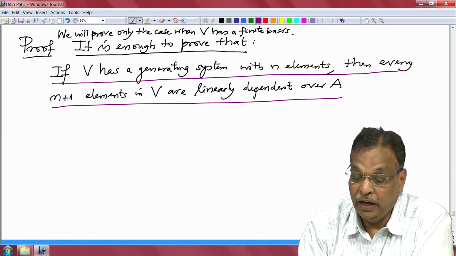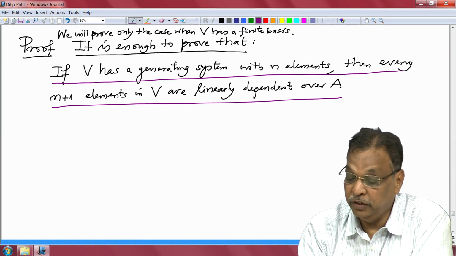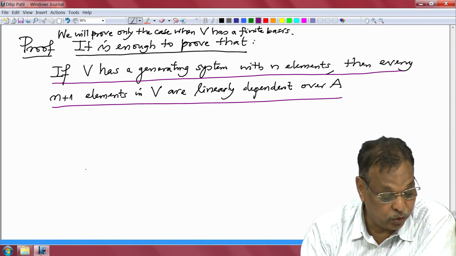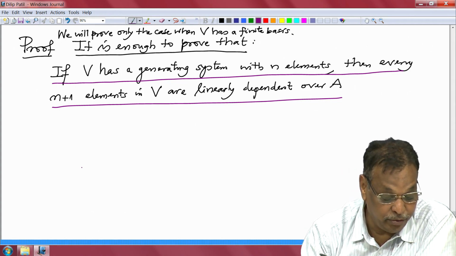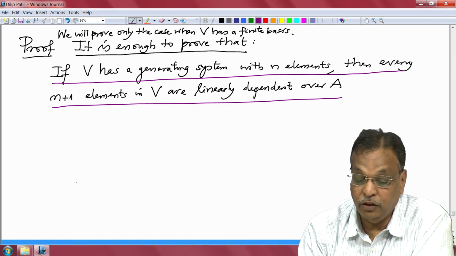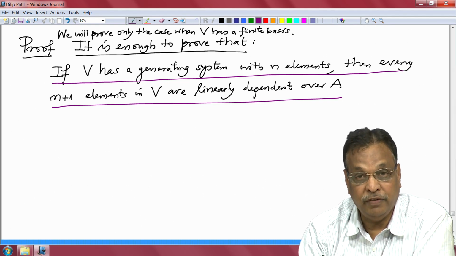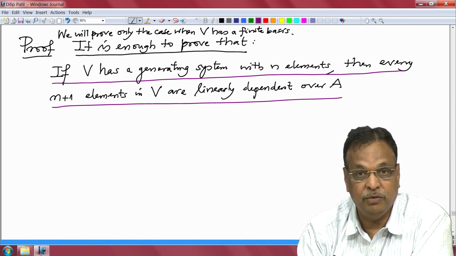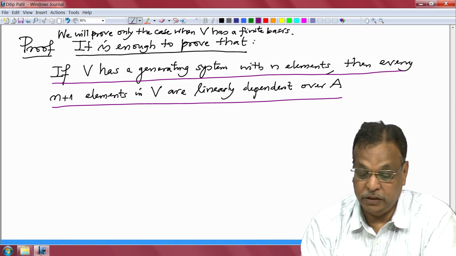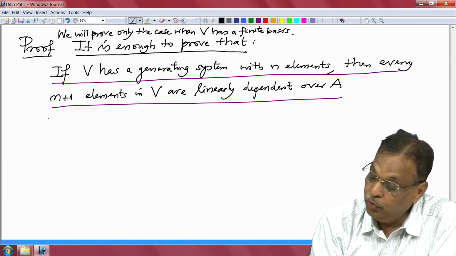If V has a generating system with n elements, then every n plus 1 elements are linearly dependent over A, and V is actually an arbitrary module. If you prove this statement, then as a consequence we will conclude that if V is a free module with a finite basis, then every other basis is finite and they have the same cardinalities. So, let us prove this statement.